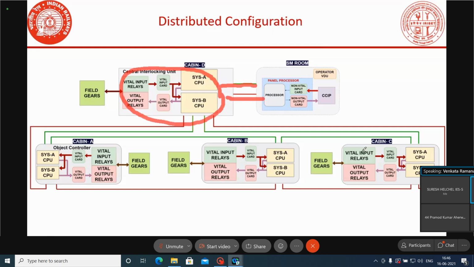All the cabins means all the interlocking gear status information comes to this location, and interlocking will be processed at this place. From this place only, the control signals will be given to the respective cabins, and the respective cabin OC will drive the field gears. Okay, this is the distributed type of configuration.